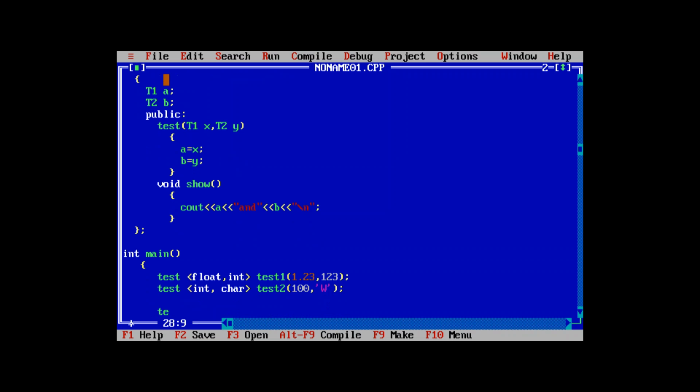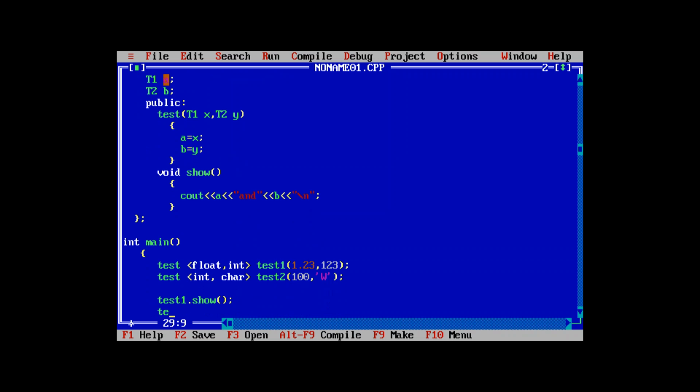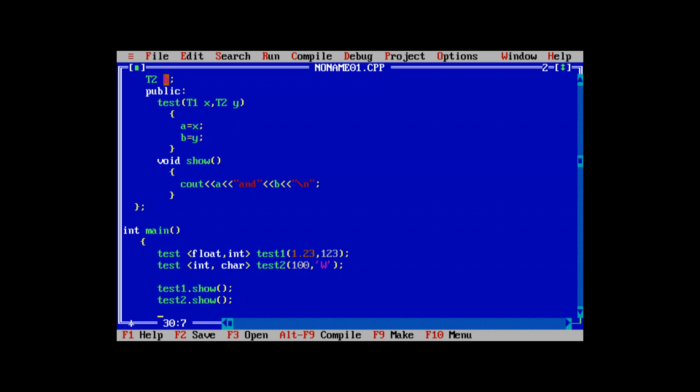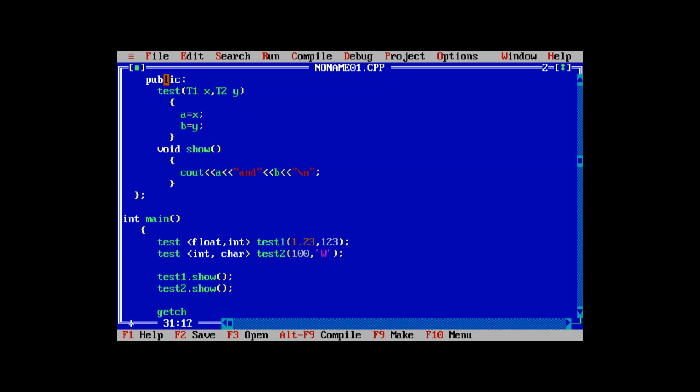Now two functions will be called, test1.show and test2.show. Then there will be a return 0 and then a getch.